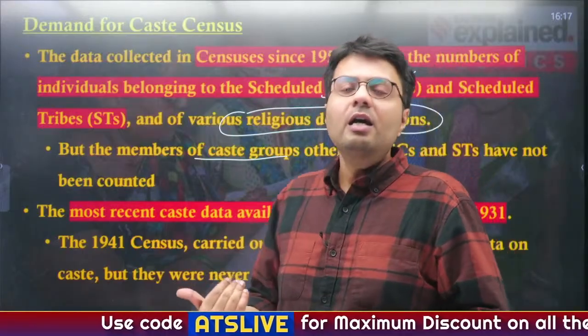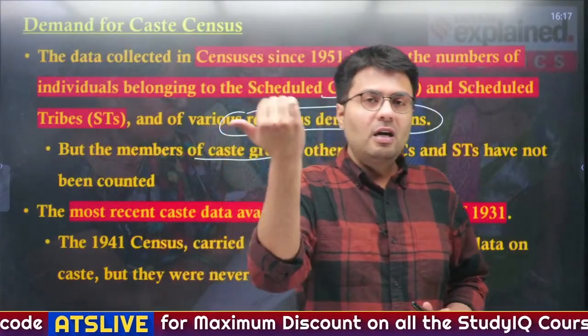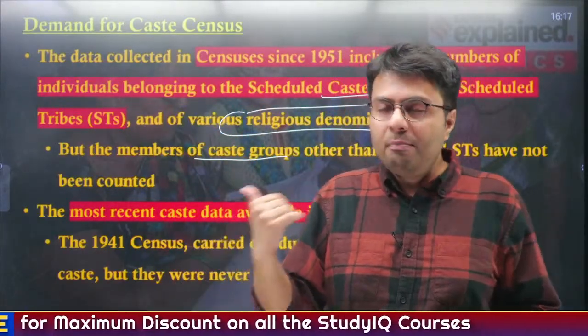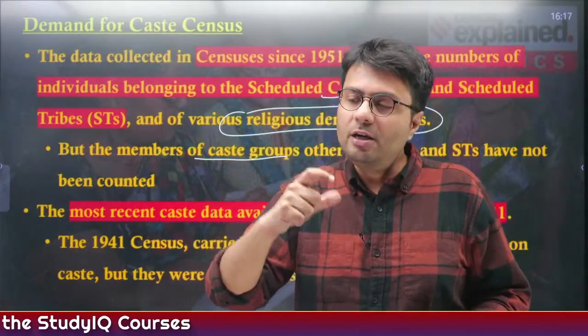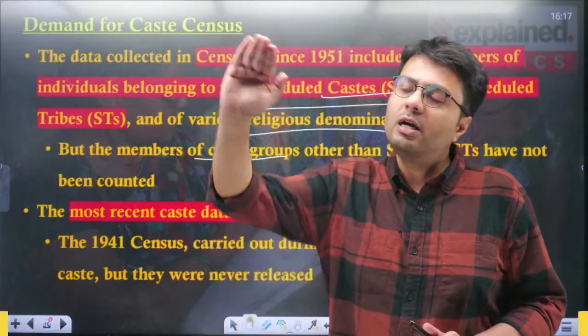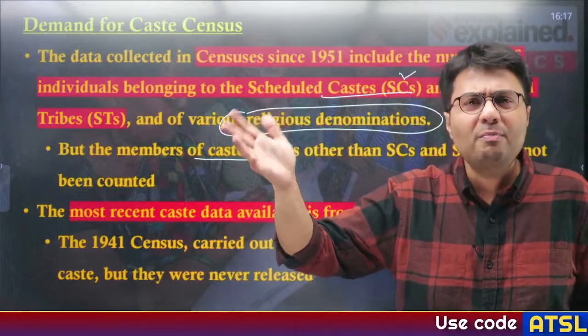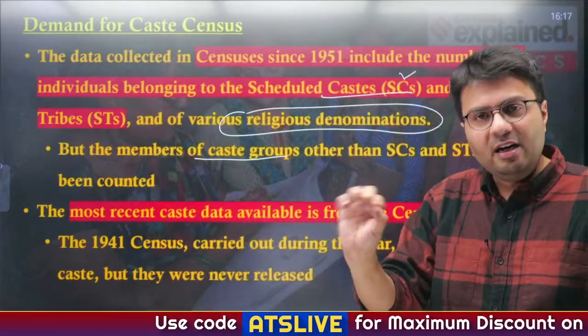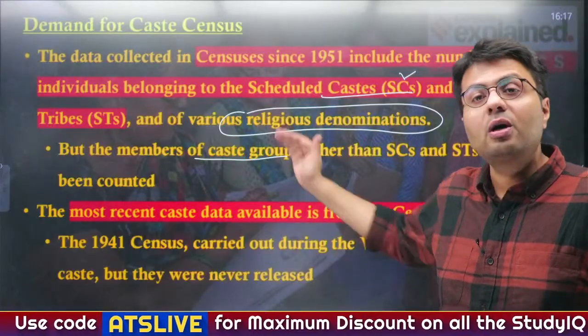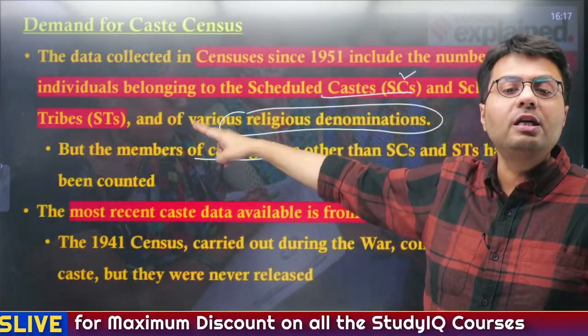So whenever a census coordinator or enumerator came to you and asked, sir, do you belong to an SC or ST caste, and you said no, no caste data was recorded. Other demographic details, your name, your address, your occupation, your religion, were written down in the census data, but not your caste if you did not belong to these two categories.